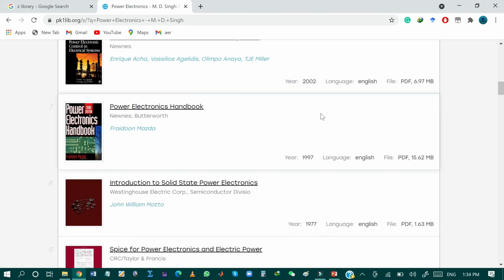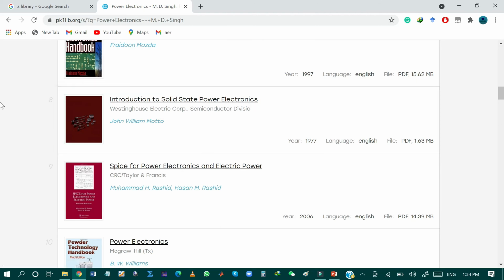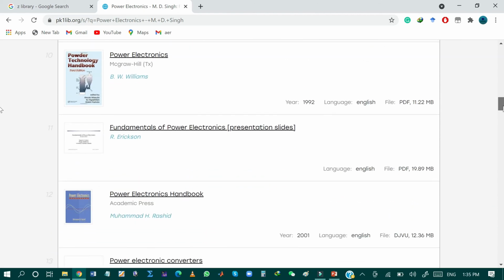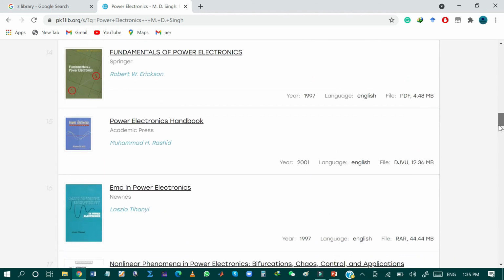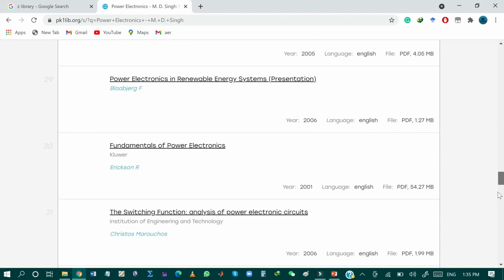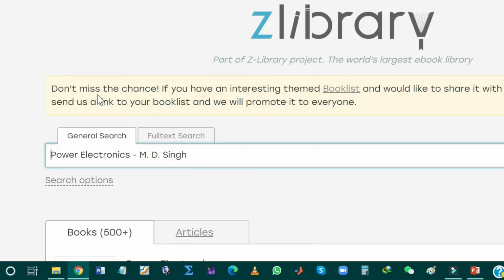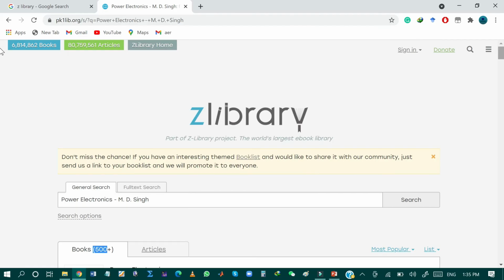Power Electronics, Introduction to Solid State Power Electronics. So as you can see, multiple books on power electronics written by different authors are shown as a result over here. And according to the data, more than 500 books are available on the same topic.